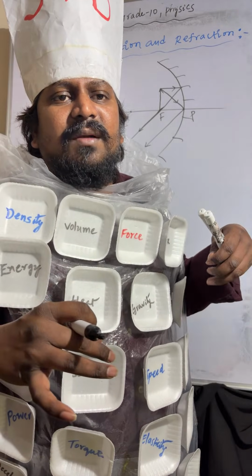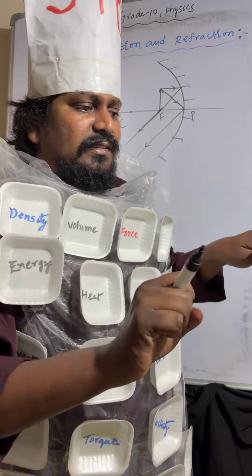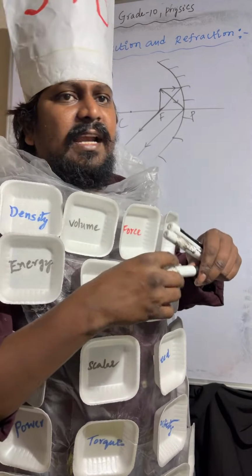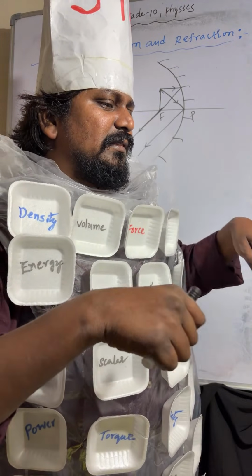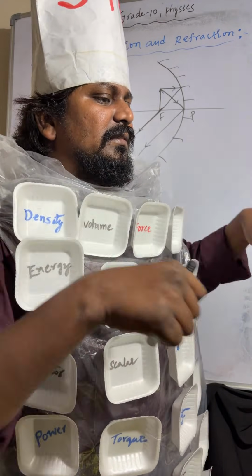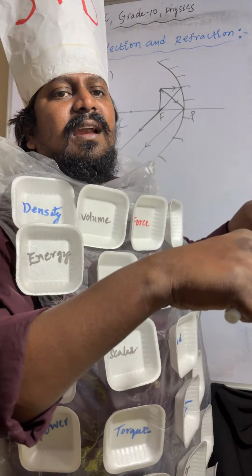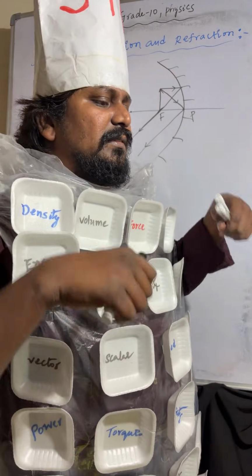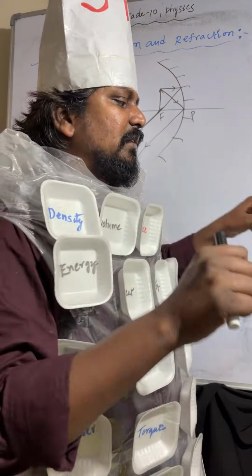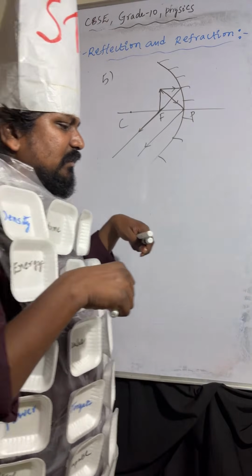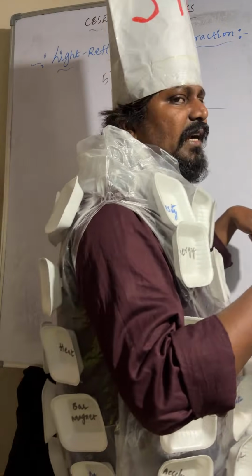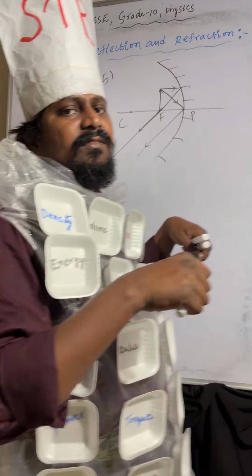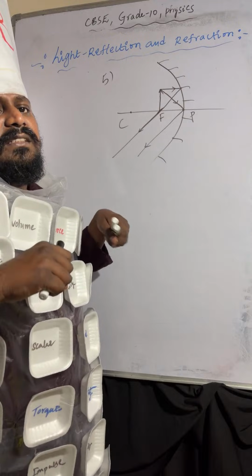Those light rays will become parallel and move like this.